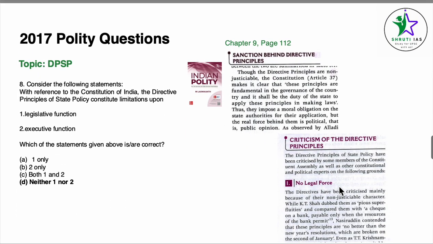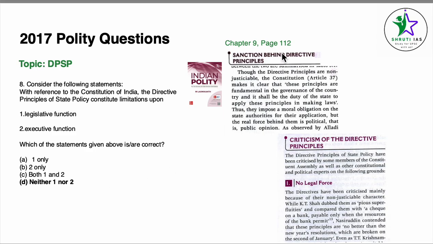Coming to the next question, again the topic is DPSPs. With reference to the Constitution of India, the DPSP constitute limitations upon what? Now, we know that they're non-justiciable in nature. So they don't directly put limitations upon anything. They do not put limitations on the legislative function or the executive function. So the answer here is neither 1 nor 2.